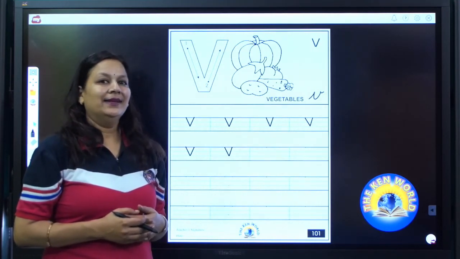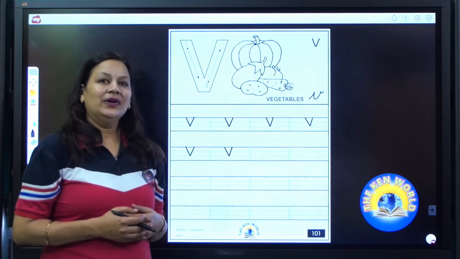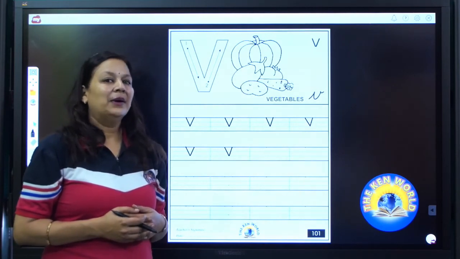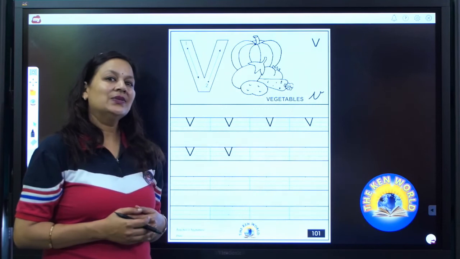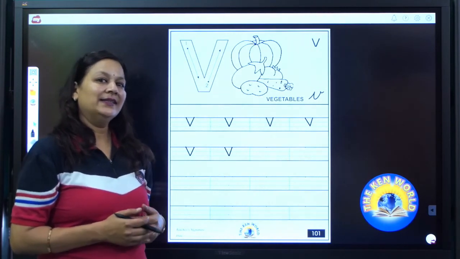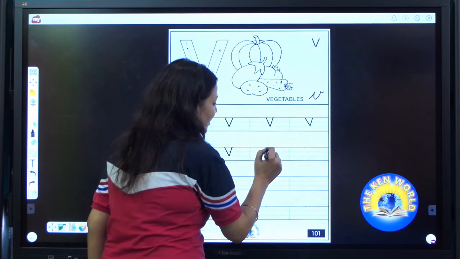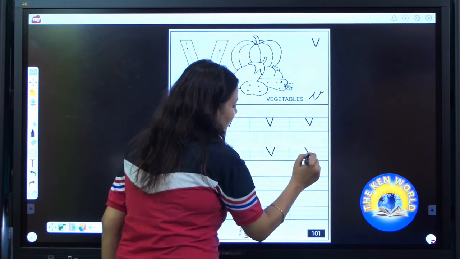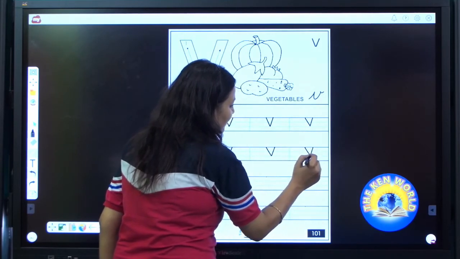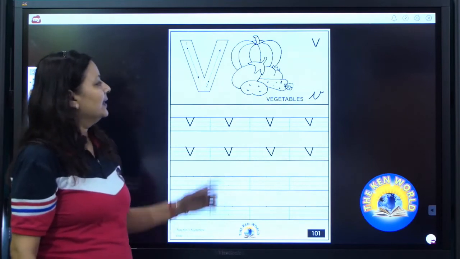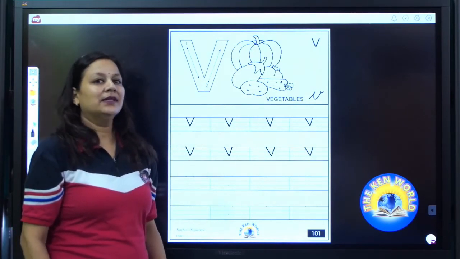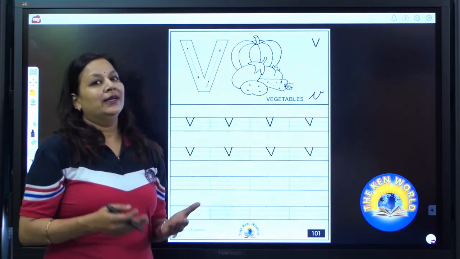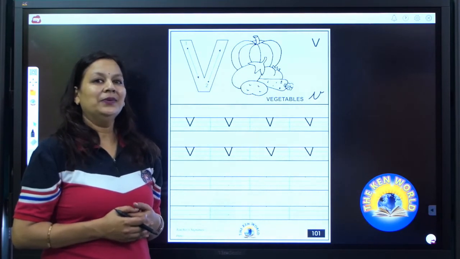Write it properly. Write it neatly. Your work should look beautiful. All of you have done? Amazing. Now again it's whose turn? Yes, it's my turn. Draw a slanting line till baseline. One more slanting line till baseline. V. V says V. V as in vegetables. With this, I have completed my second row. It's your turn to complete your second row.